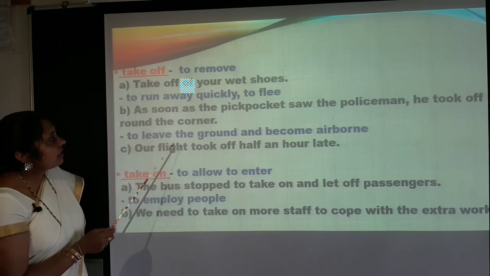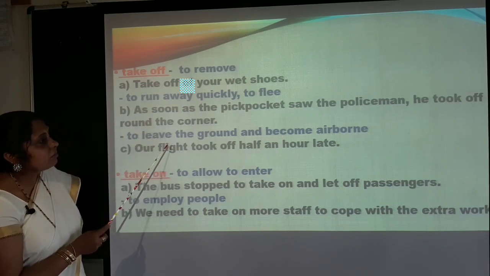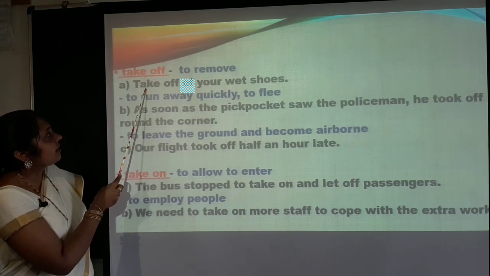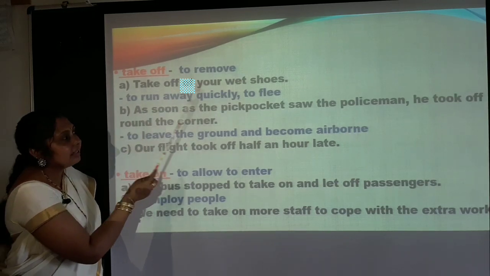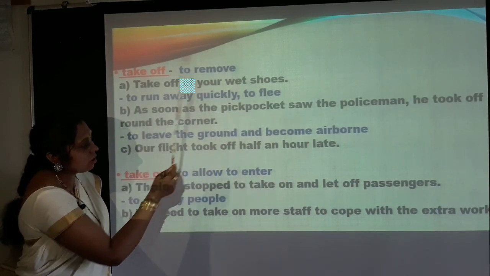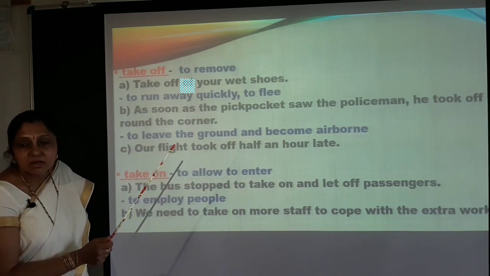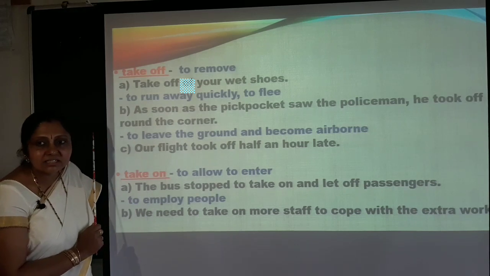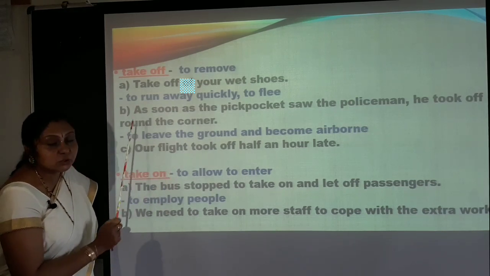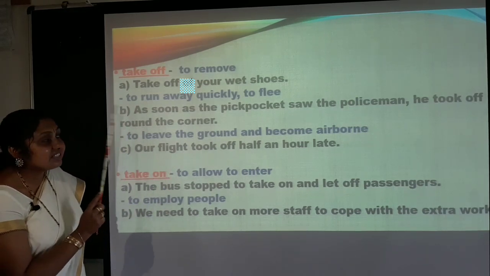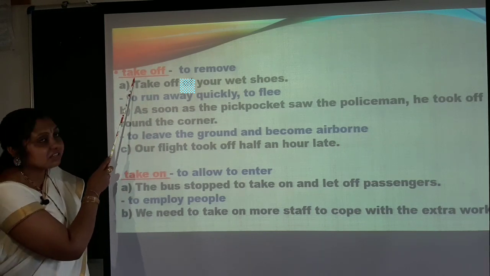So, one more thing I just want to highlight here, which is important. See, here I have taken it as take off. In the second sentence I have made it as took off. Again in the third sentence I have made it took off. So the change you see is according to the situation. If it is in the present tense, the verb will be in the present tense.